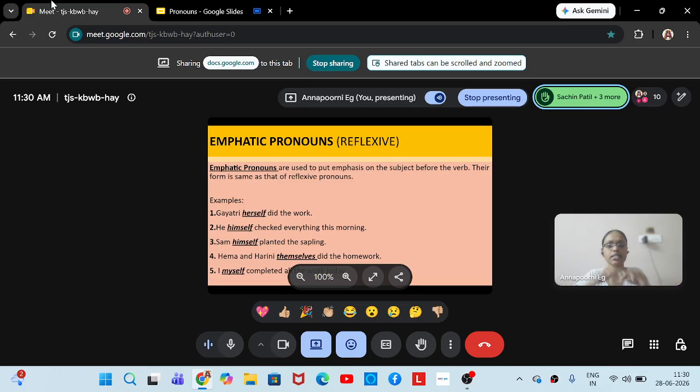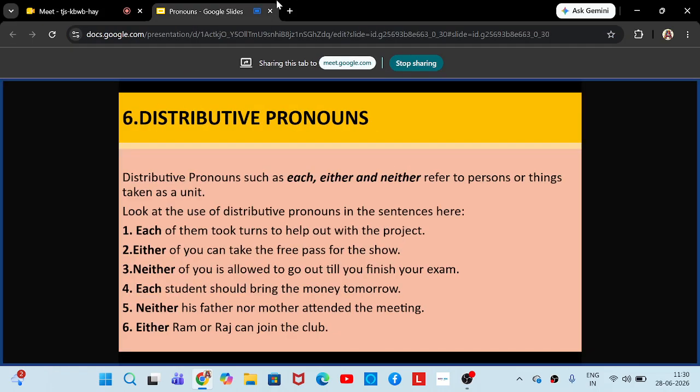Just like here we said the positions are different, so the names are different. But both these characters are played by the same actor only, right? Isn't it? Yes, ma'am. So that is why we say emphatic pronouns and reflexive pronouns are the same in meaning. But the position changes, therefore the names change. Okay. So now we can slowly move into the next type of pronouns. We have completed the first five types. We have five more types left.